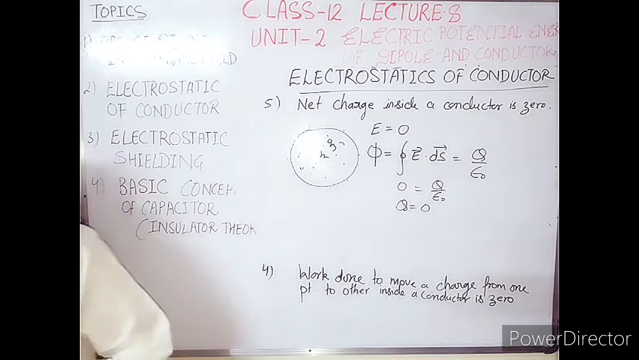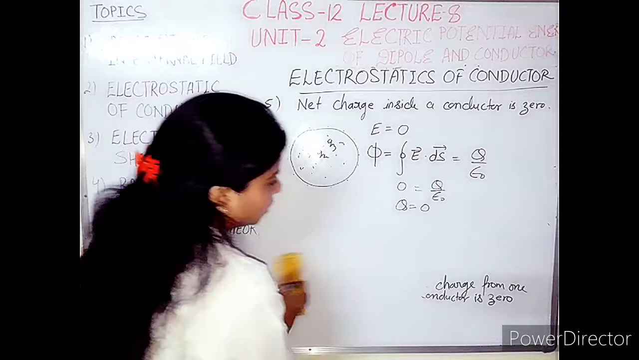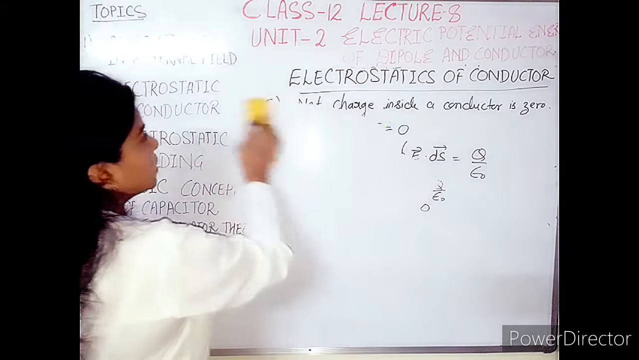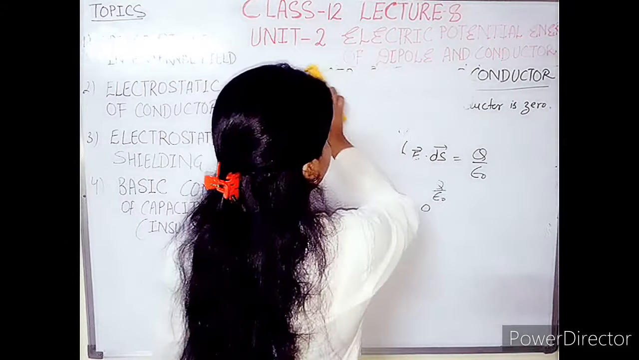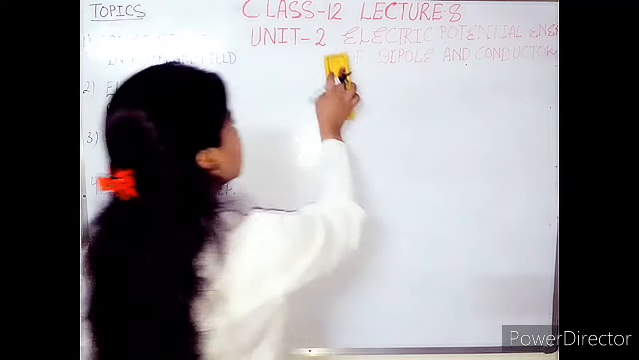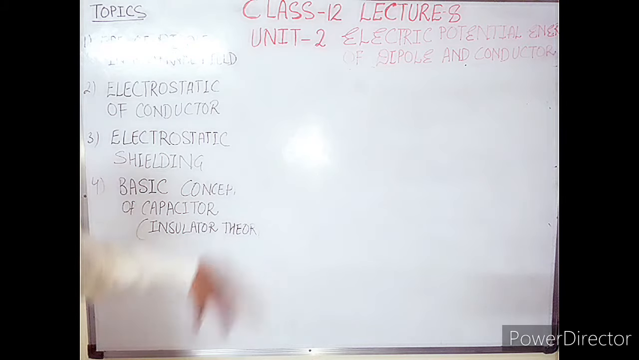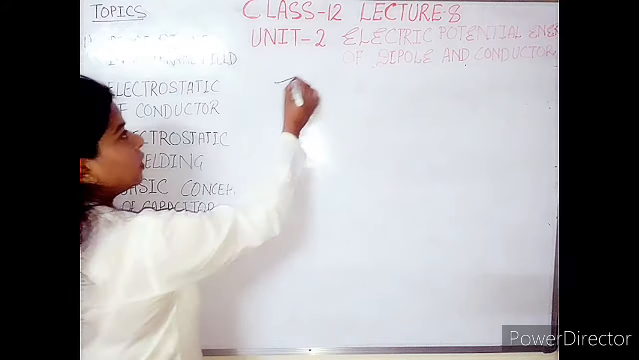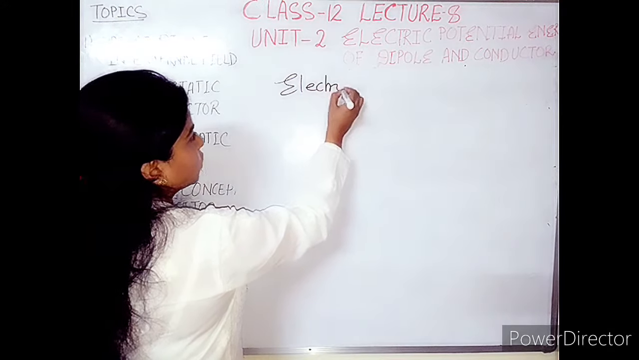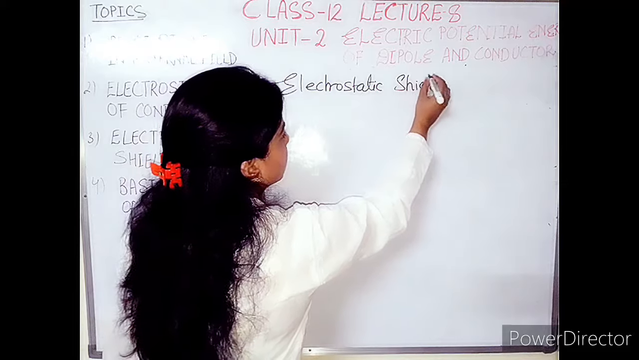Now these are the 5 points, you can note them down. Now we will discuss the next case, that is electrostatic shielding. It is again related to the previous topic, that is electrostatics of conductors. This was only the electrostatics of conductors, and now electrostatic shielding.